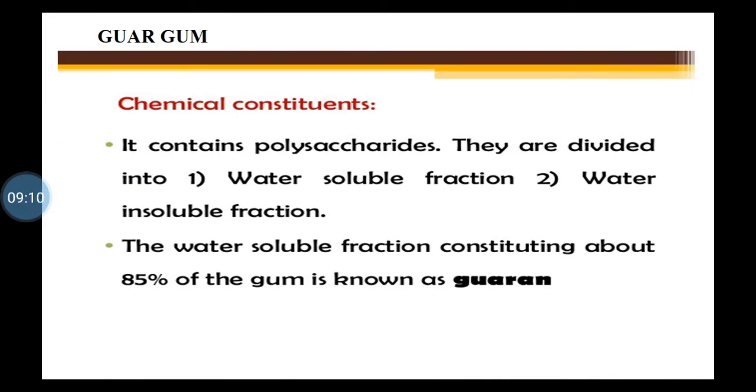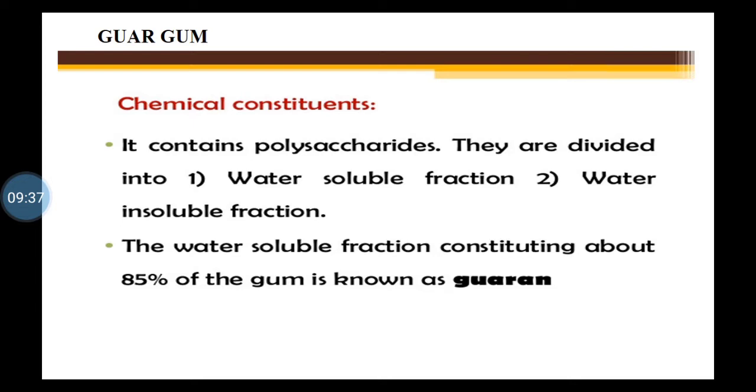Chemical constituents. Now this guar gum contains polysaccharide. So here also two portions are there: one is the water soluble portion or fraction, and the other is the water insoluble fraction. The water soluble fraction, constituting about 85% of the gum, is called goran.